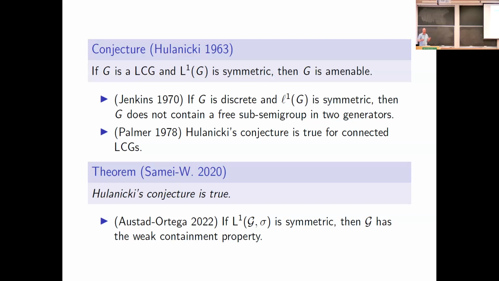In the meantime, I guess Ustad and Ortega, who are, I believe, both in the audience here, proved a generalization of our theorem, and there's been lots of talks about groupoids in this workshop. Well, they proved that if you take the L1 algebra of a twisted groupoid and it's symmetric, then the groupoid must have the weak containment property. So that's very nice. So they got that generalization. But we were more interested in some sort of generalization of this or application of the technique that we developed for C-star algebras.